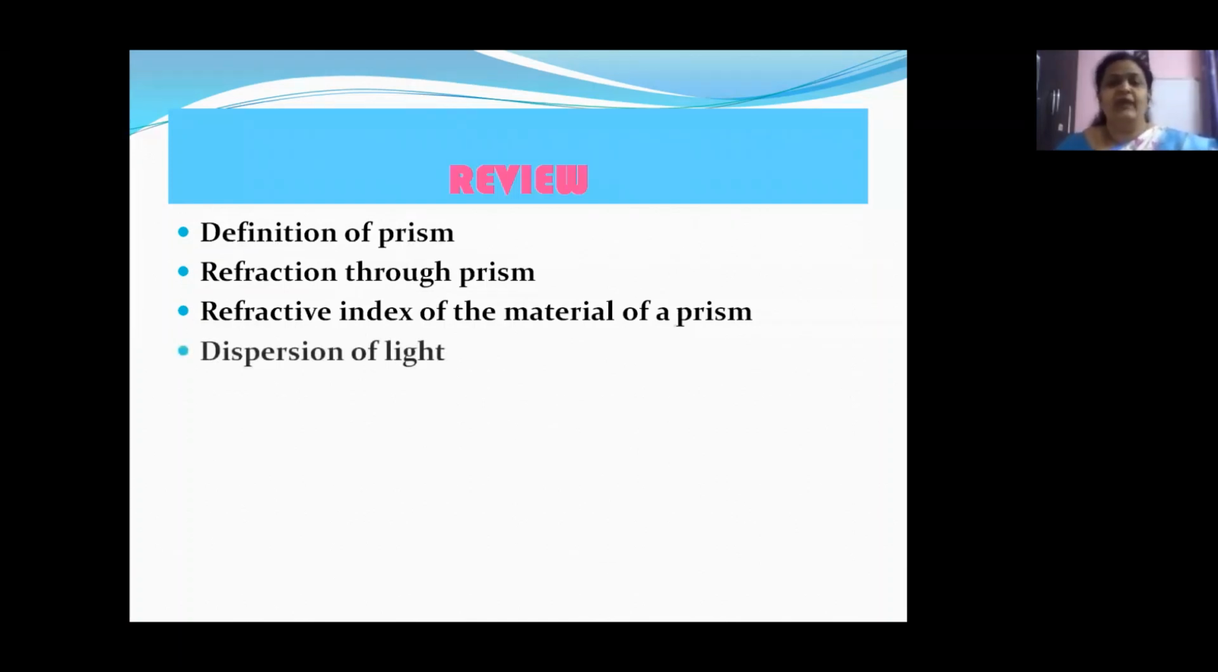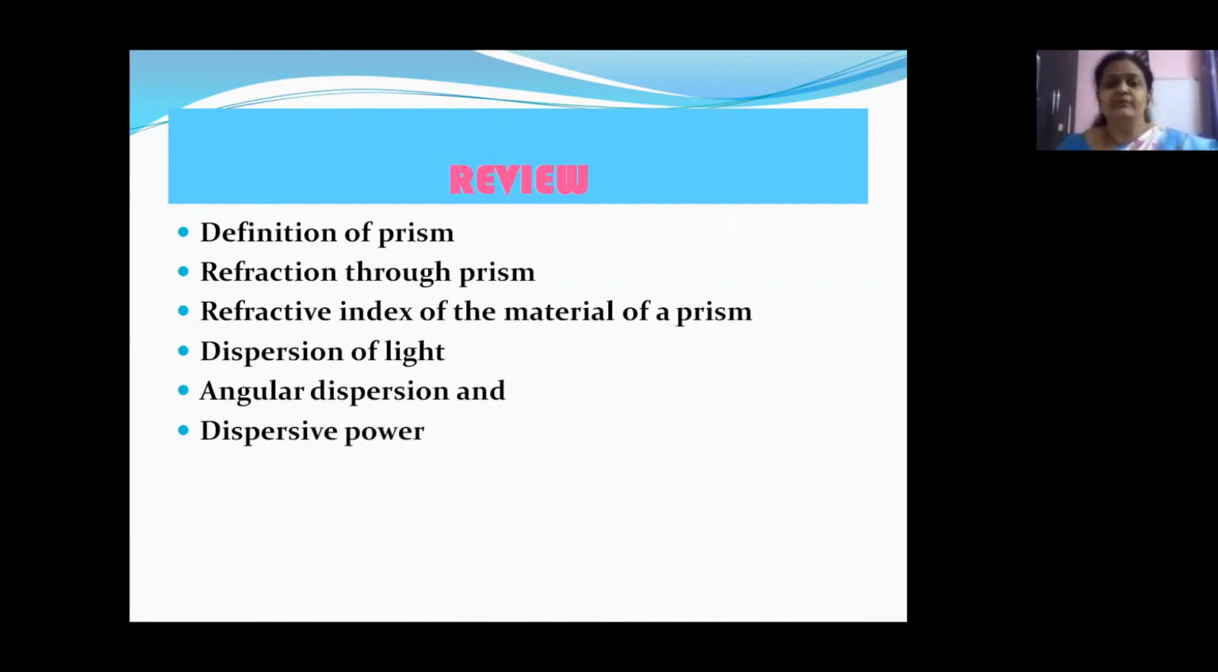And then we have learned about dispersion of light. Yes, we have begun with the prism to learn about the dispersion of light. So what is dispersion of light, children? Dispersion of light is the separation of light into its constituent colors. Yes, we have seen the VIBGYOR pattern: violet, indigo, blue, green, yellow, orange, and red. Yes, the 7 colors of the white light get separated when they are passing through the prism. This phenomenon is called the dispersion of light. We have also seen the angular dispersion and the dispersive power of a material.